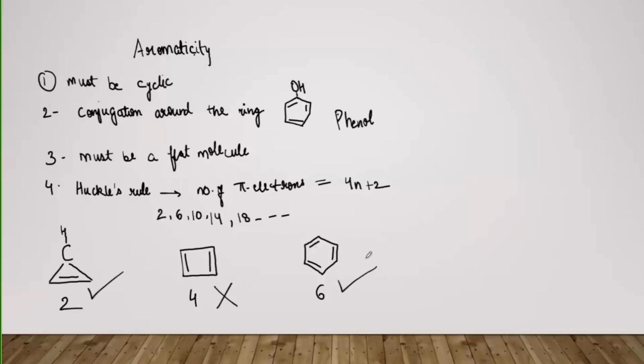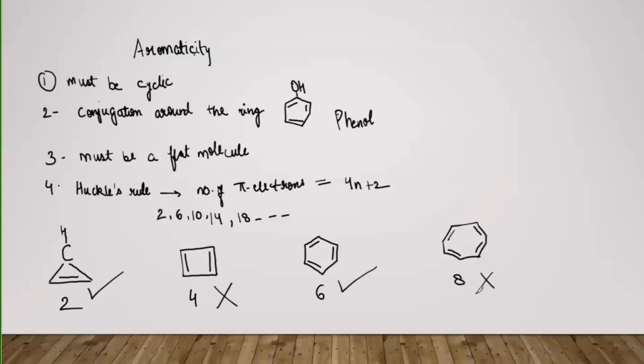And similarly, when we go for 8 carbons, an octagon, let me draw it, and we put the single and double bonds alternate. Here also the number of pi electrons is 4 into 2, that is 8. And it is not following the Huckel rule. So it is not considered an aromatic compound. So it is not aromatic.